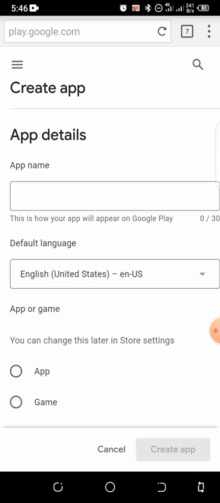There are some things we have to put in place before we create our app on Google Console. We have to put in place what is called your app icon, the icon that your app is going to be carrying when people search for it on Play Store. You also have to put in place what we call an app banner. When we get to that stage I'm going to be showing us. You also have to do keyword research, which should be what you put in your description. Another thing you have to understand is your app package name.